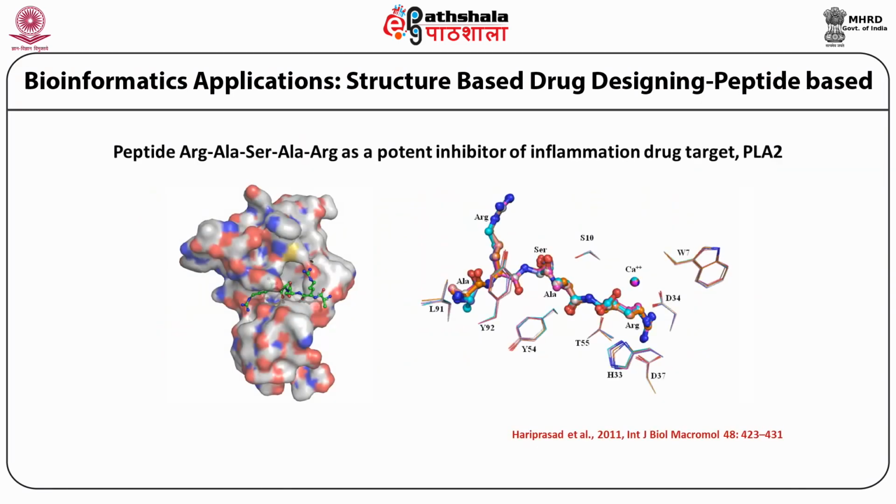Structure-based drug designing using peptides. As I have previously told, once you understand the structure of a protein, you could use the information to understand the volume and also the chemical entities in that particular region to develop a peptide-based drug molecule. This particular peptide would not only act as a drug molecule by itself, but it could provide a template for the design of several subsequent small molecule-based inhibitors.